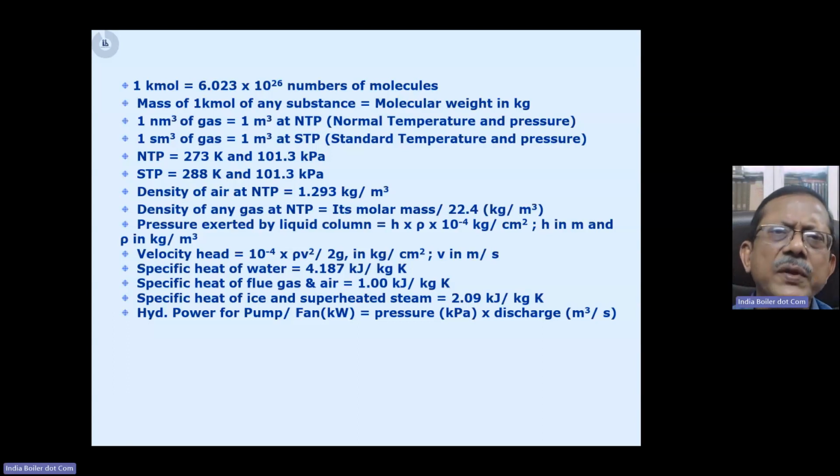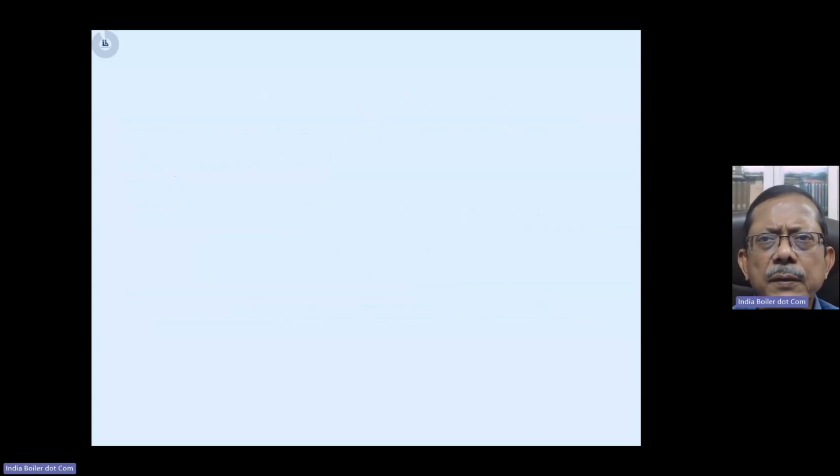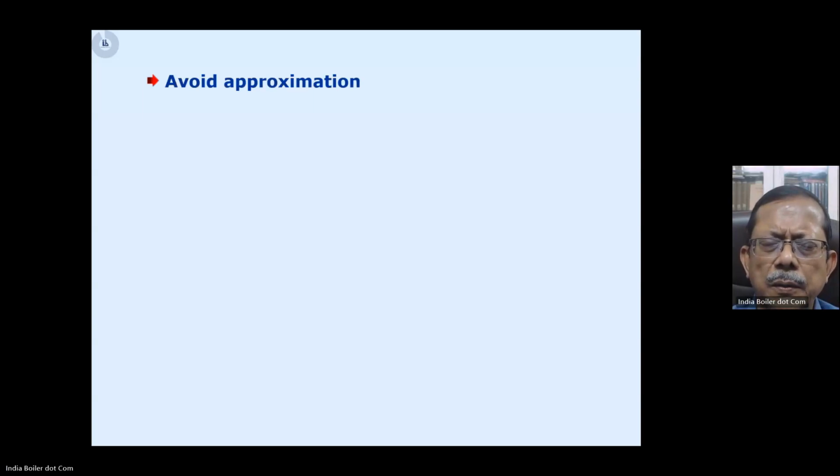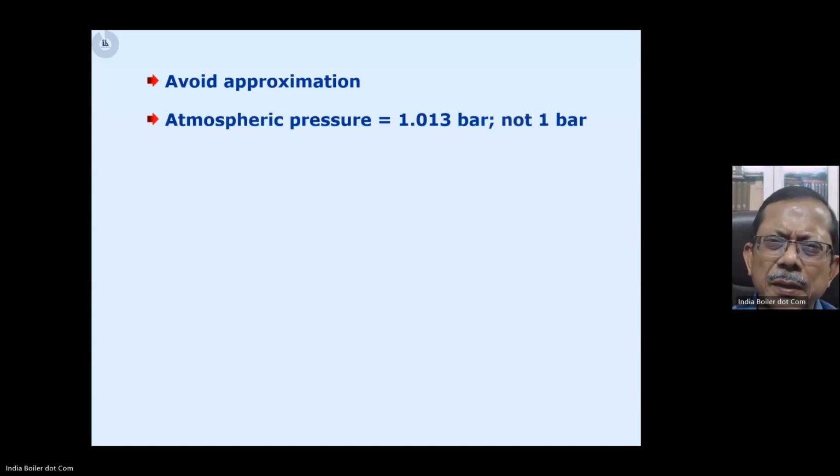And while solving these problems, follow certain rules. Okay. Number one rule is that don't go for approximation. In BOE, there is no place for approximation. For example, atmospheric pressure in kg per centimeter square is 1.033 kg per centimeter square.